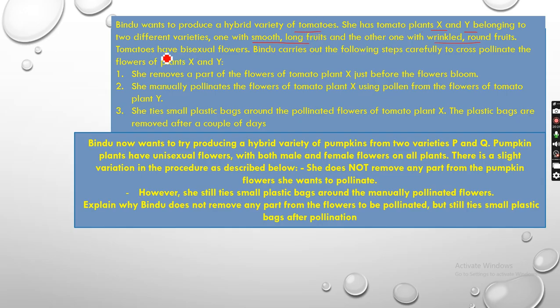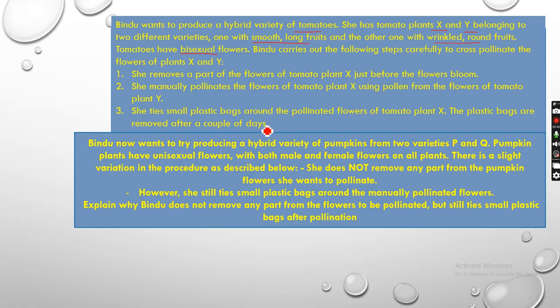Okay, and you know tomatoes are bisexual flowers. Now what is bisexual flowers? That means flowers which are having both male and female part together in the single flower, right? So that is called bisexual flower. Bindu carries out the following steps carefully to cross pollinate the flowers of plants X and Y.